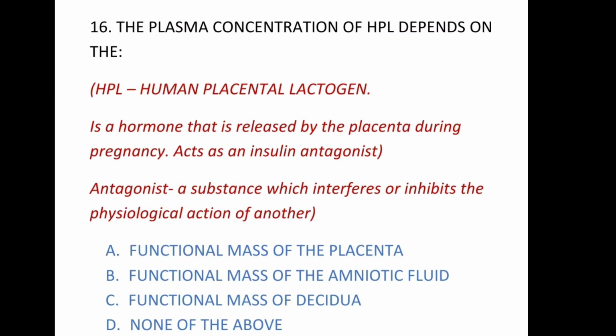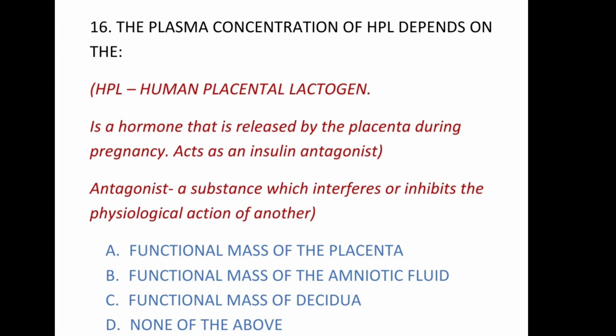Question number 16, HPL. Okay, so first let's begin with what is HPL. HPL is the human placental lactogen. It is a hormone that is released by the placenta during pregnancy and acts as an insulin antagonist. And what is an antagonist? An antagonist is a substance which interferes or inhibits the physiological action of the other.